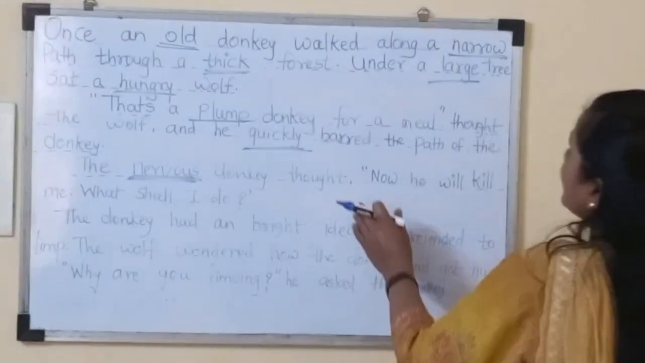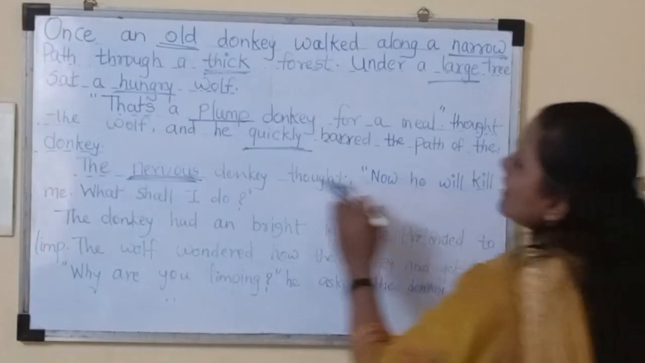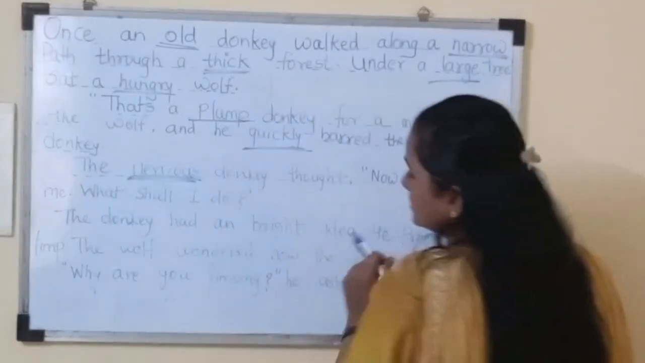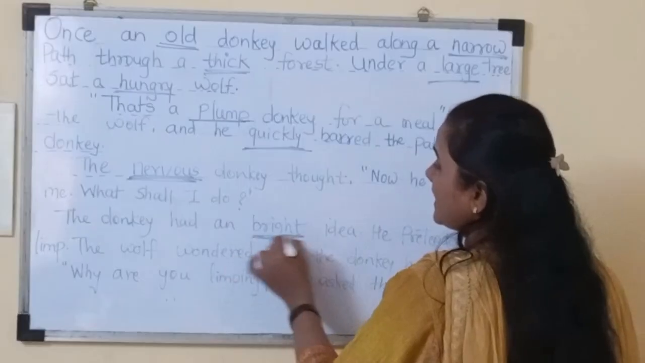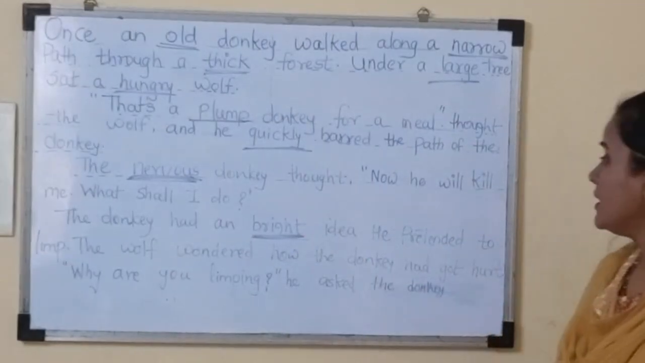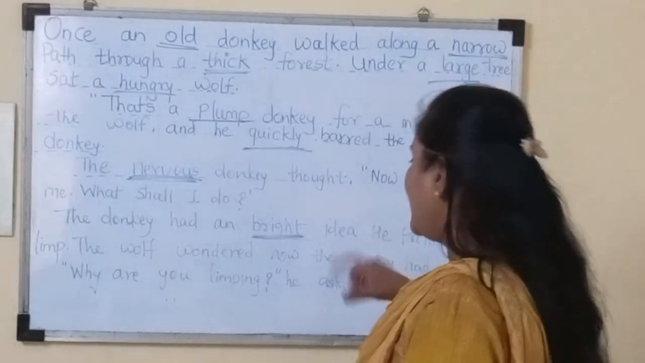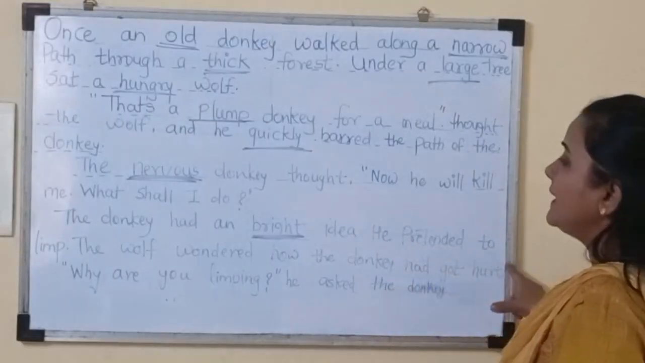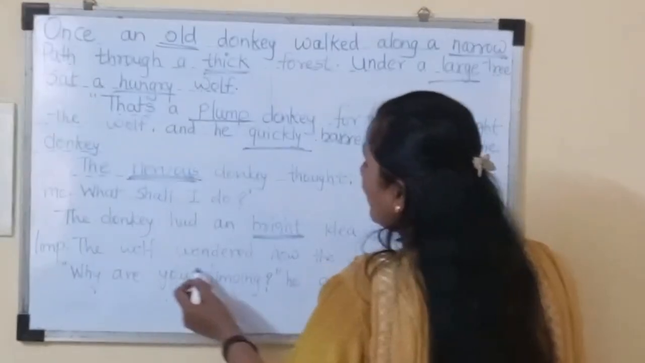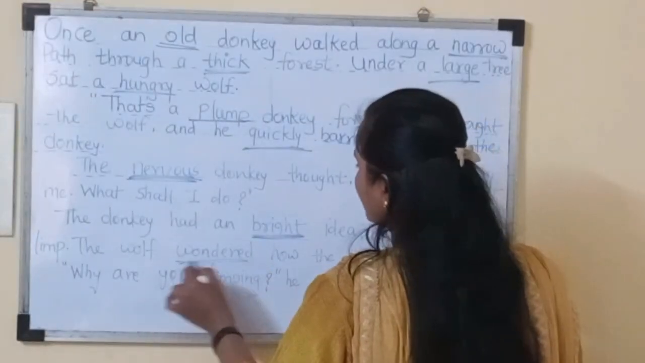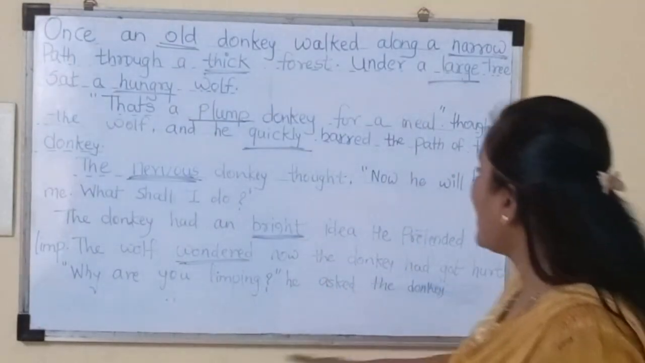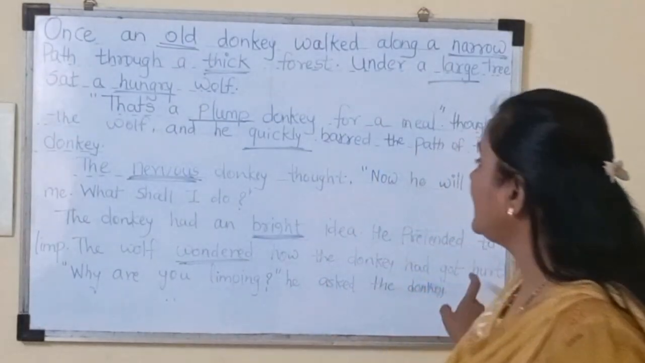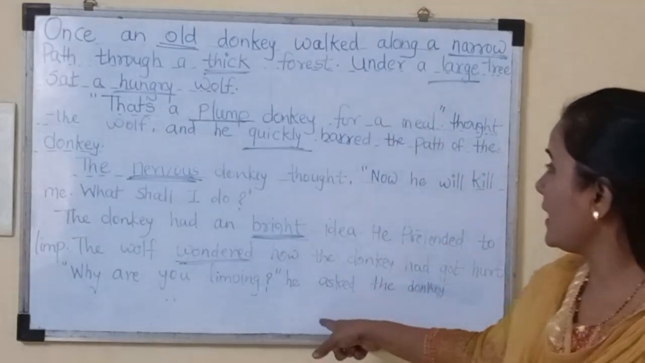The nervous donkey thought, now he will kill me. What shall I do? The donkey had a bright idea. He is having the idea. What kind of idea? Bright. So bright is an adjective. Now he pretended to limp. The wolf wondered how the donkey had got hurt. Why are you limping? He asked the donkey. Till here we have stopped for now.